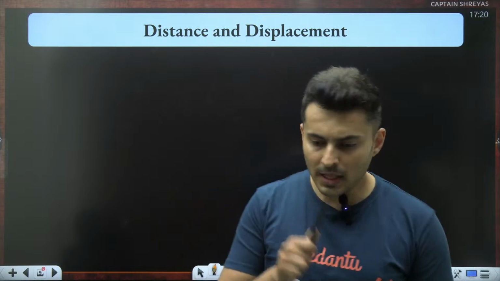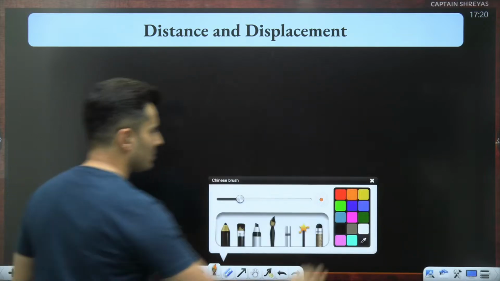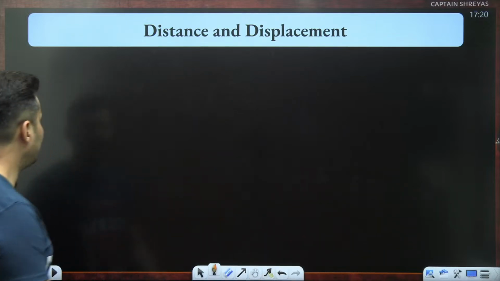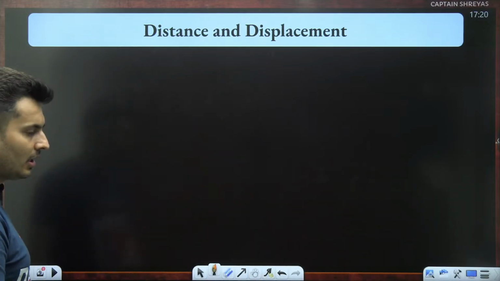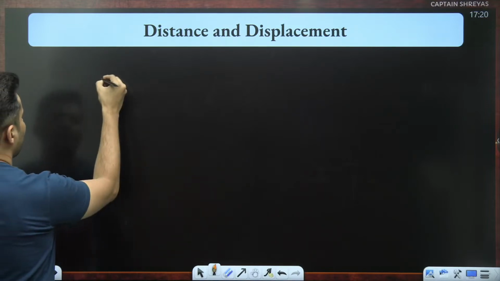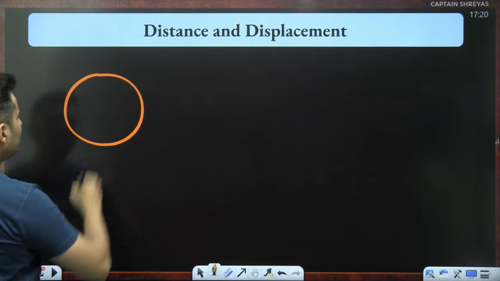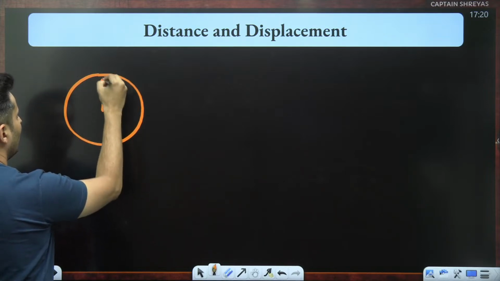Now imagine this. Okay, let's talk about distance and displacement even further. Say, I give you an example like this: the hands of a clock.